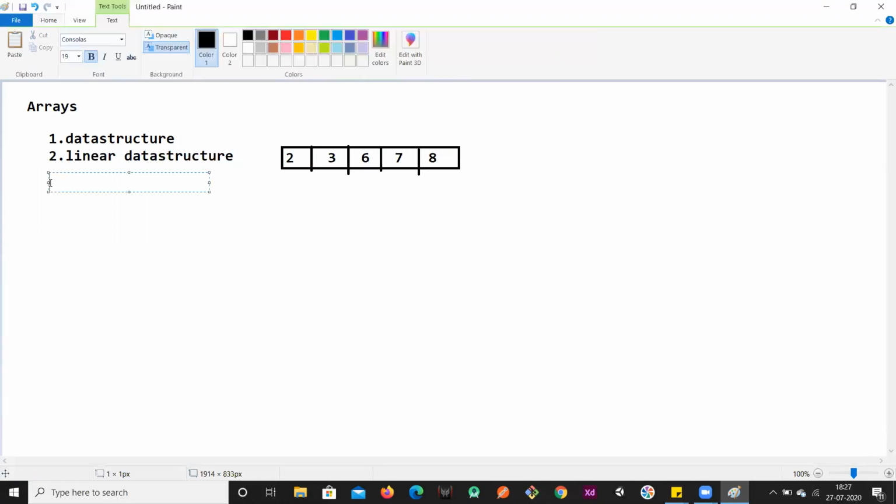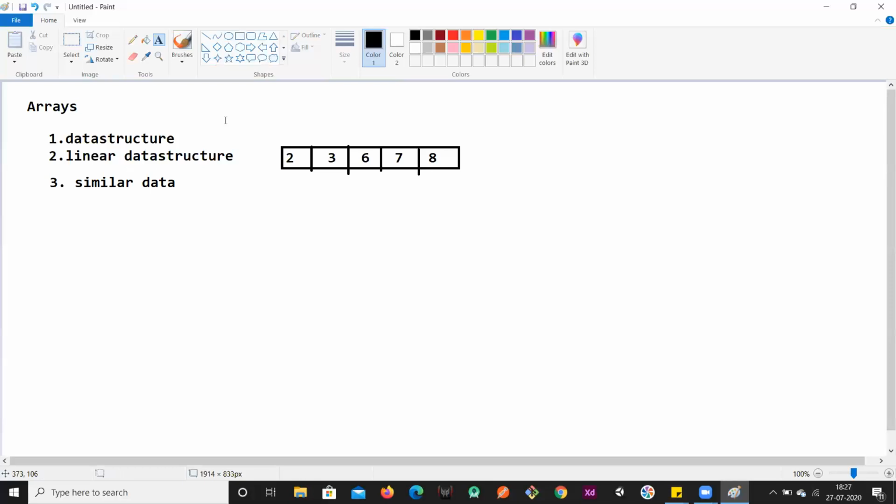One more thing, we can only store homogeneous data, that is, similar type of data, into an array. So if I declared my array as an integer array, I can only store integer values into my array. I cannot store a string value into an integer array. That is not possible. Only similar data can be stored into an array, right?